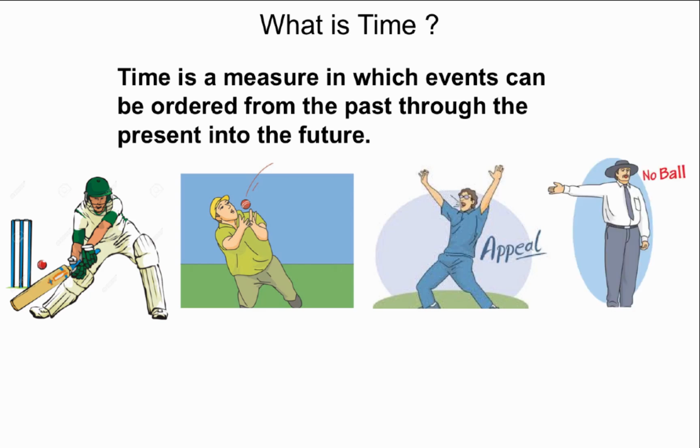So here we have a situation where T1 is when the ball was hit, T2 when it was caught, T3 when it was appealed, T4 when a no ball was declared. So T1 is less than T2, is less than T3, is less than T4. That's a sequence of events that's telling us the direction of increasing time.